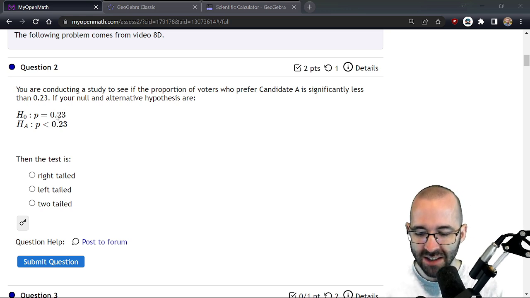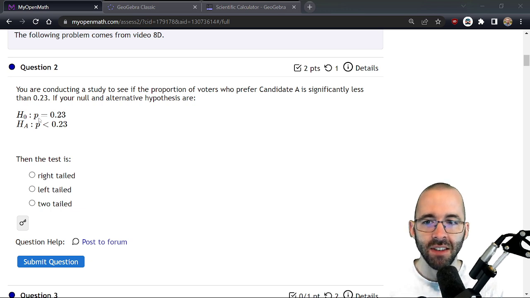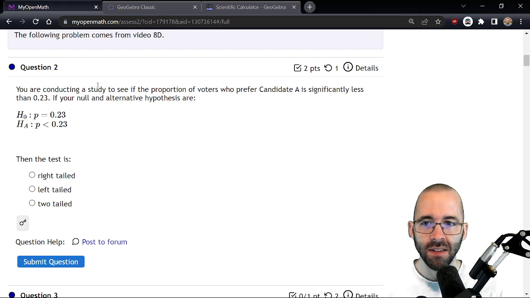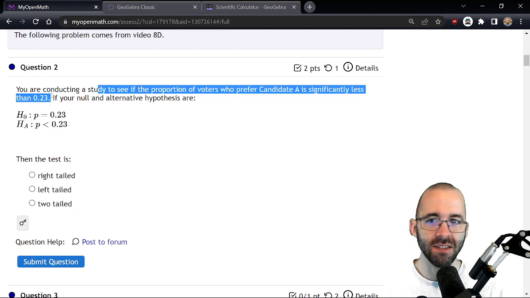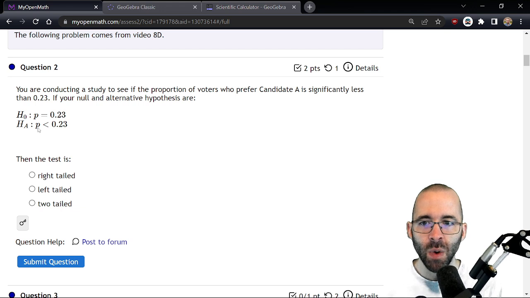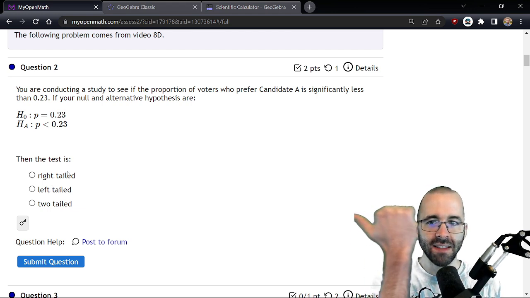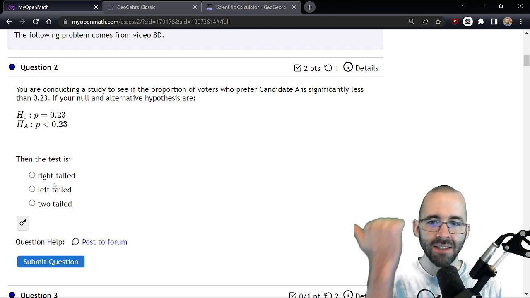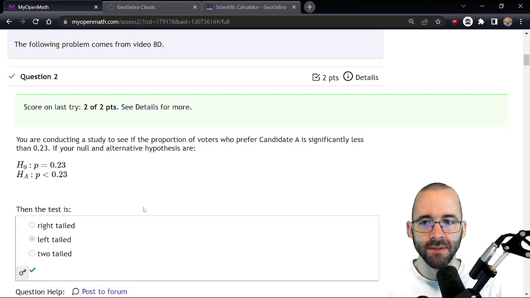If we translate this equation in English, it says we believe the population proportion is 0.23. Null hypothesis, that assumption. We are testing if this population proportion is actually less than 0.23. So these can be translated into sentences. So we're looking to the left. Are we less than 0.23? That's to the left. The left tail test.